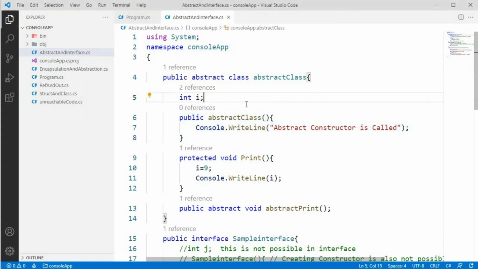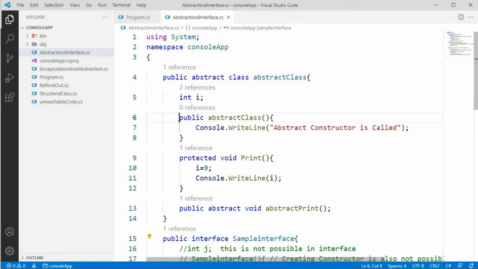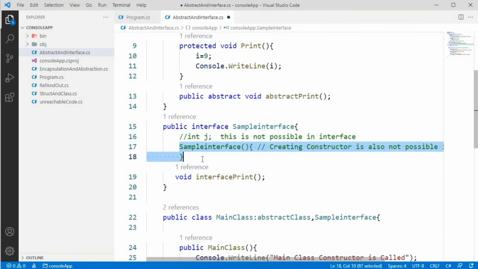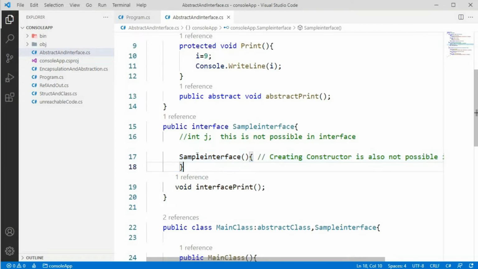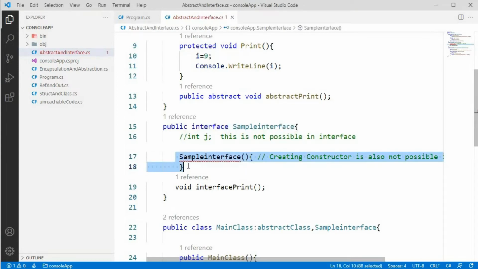So let's practically check how this abstract class and interface can be created. Here I have created one abstract class and one interface. You can see that we can create a constructor for this abstract class, but we cannot create a constructor for this interface. You will see the error if you uncomment this: interfaces cannot contain instance constructors.